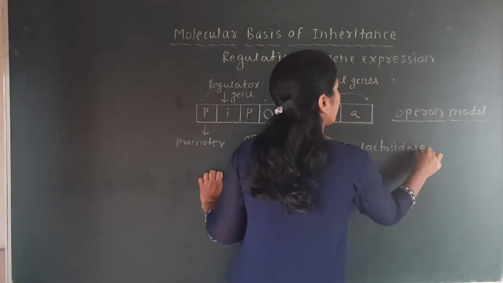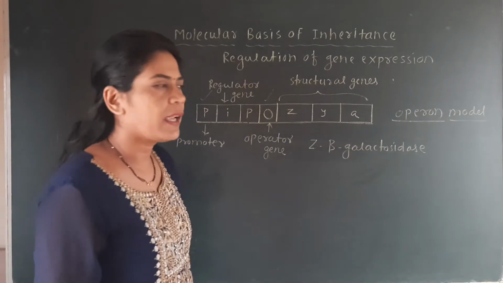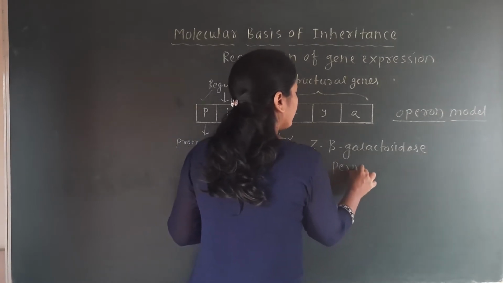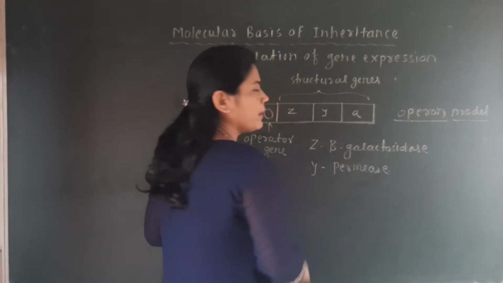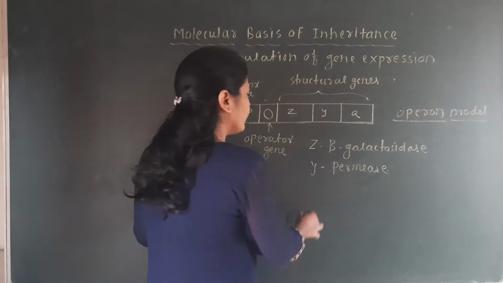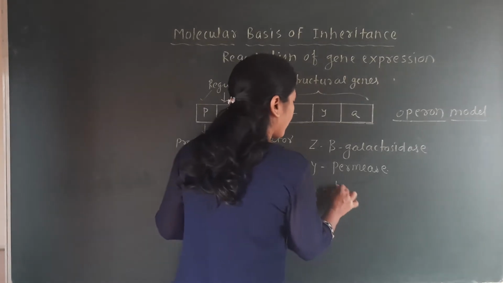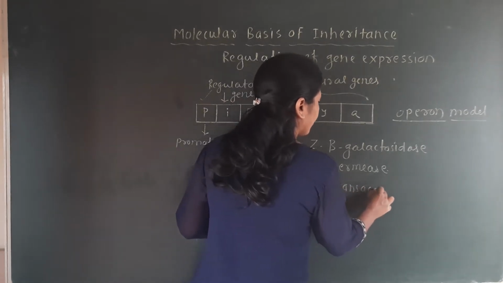The Y gene is responsible for synthesis of permease, and the A gene is responsible for formation of an enzyme called transacetylase.